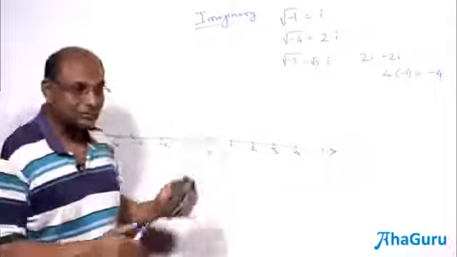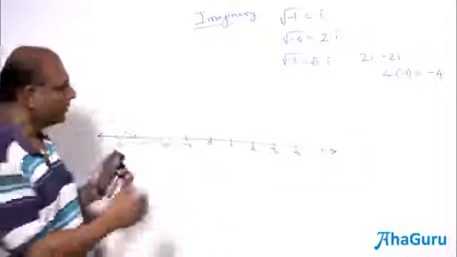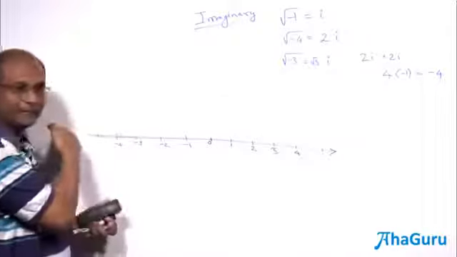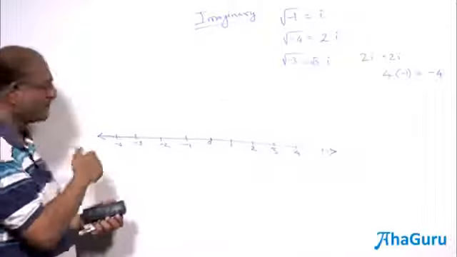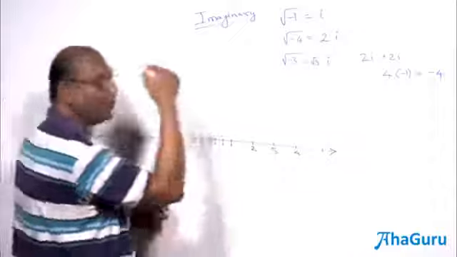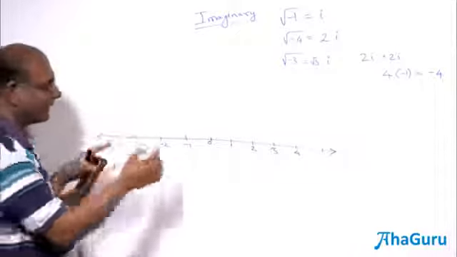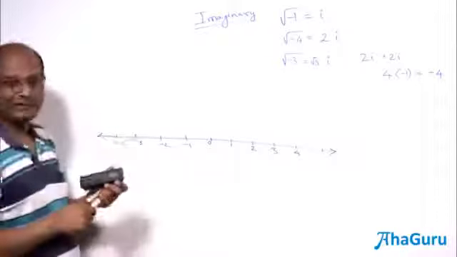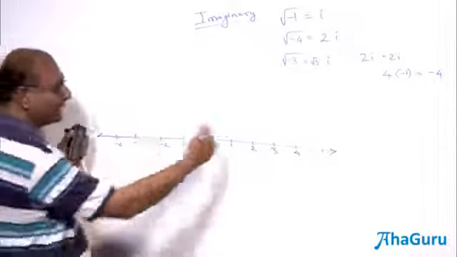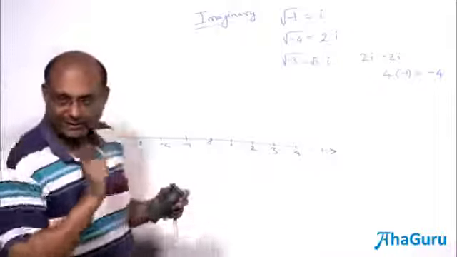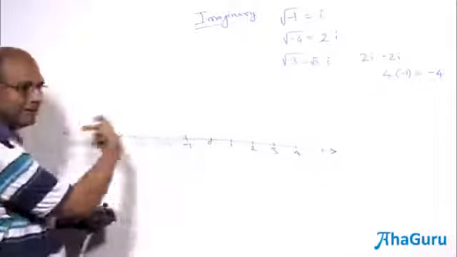This allows us to talk about greater than, less than. You can move this way, that means number becomes bigger. You move this way, number becomes smaller. -4 is less than 1. Numerically, it looks like -4 is a bigger number. But there are two concepts that we talk about, bigger and smaller. One is if you move to that side, it is bigger: mathematically larger, greater than. This way, smaller.